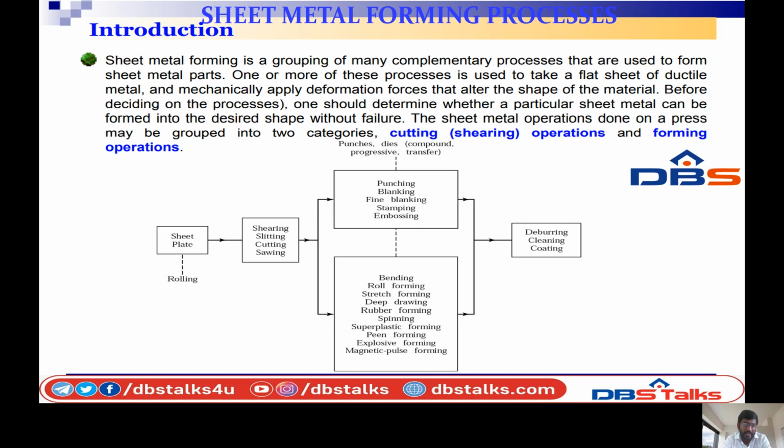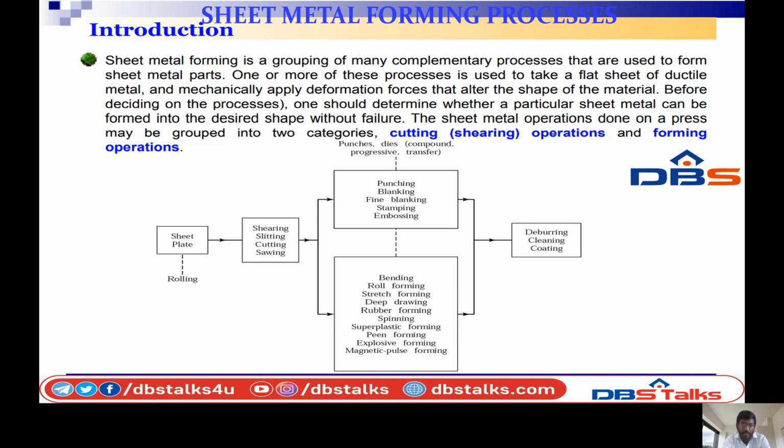So first we start with rolling. Rolling produces the sheet metal. Once the sheet metal is completed, it can be converted by shearing, slitting, cutting, swaging. So the sheet metal will be passing through three stages: shearing operations, slitting, cutting, swaging. When completing these operations, this will be divided into two categories.